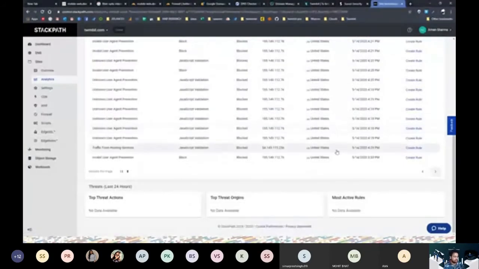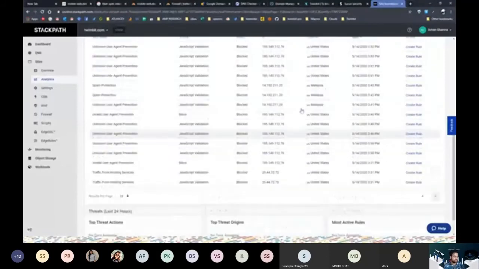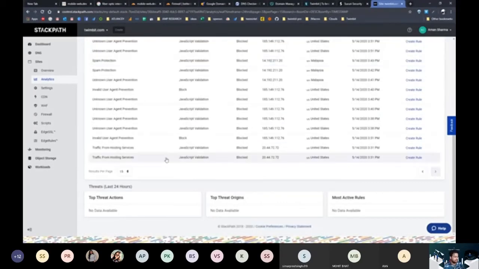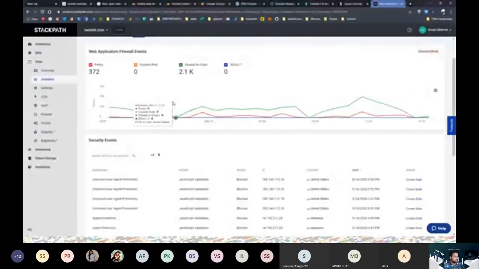So many attacks from the US today. Why would you usually see a particular country in the attack list? Because a hacker would plan a series of attacks rather than just one. So we had another attack from Malaysia this afternoon at 3:43. This was a spam attack, and it was a JavaScript validation. This was also blocked, so that means our overall platform is looking good.